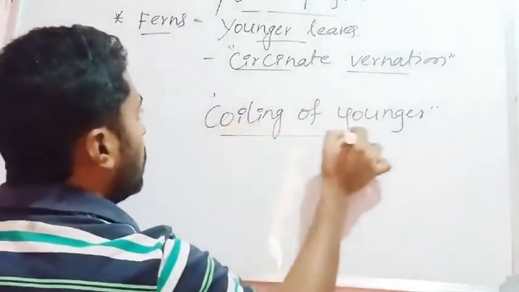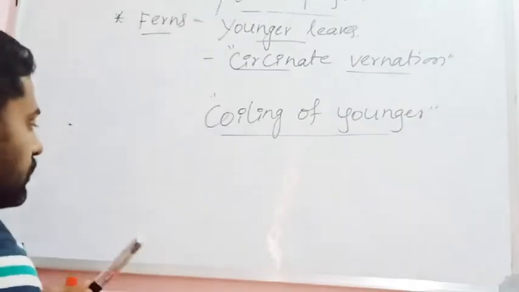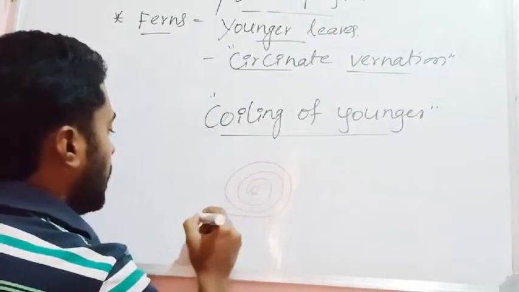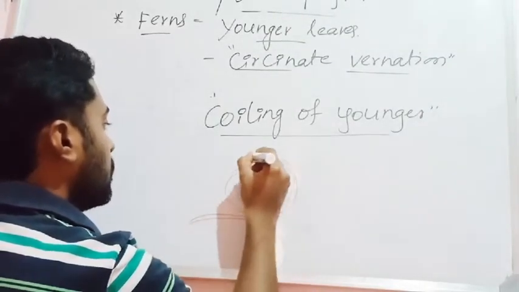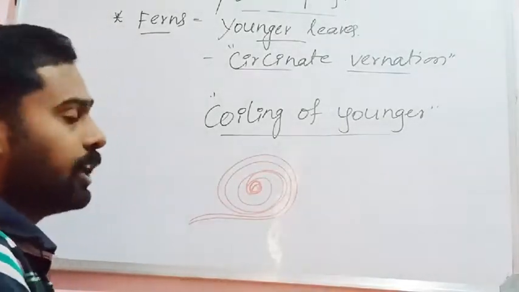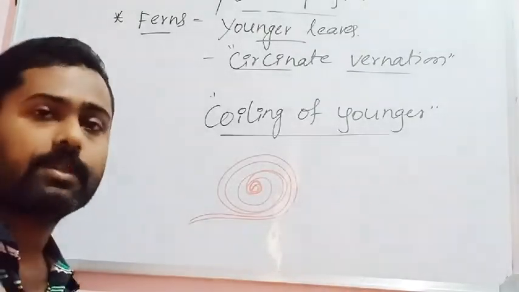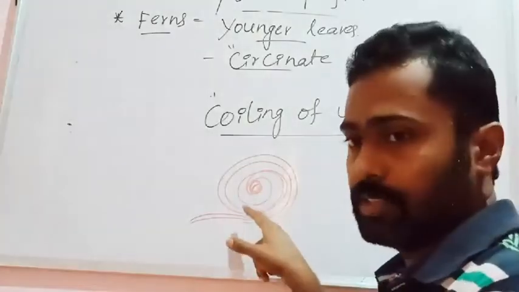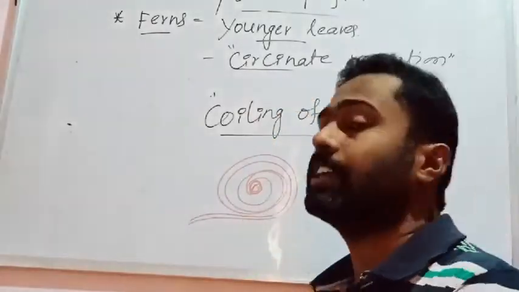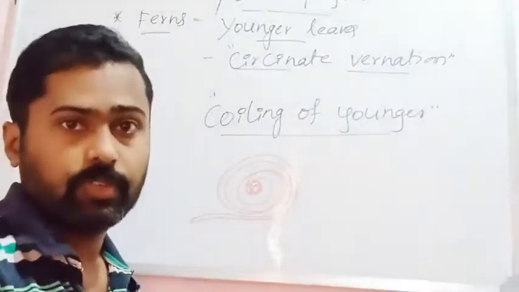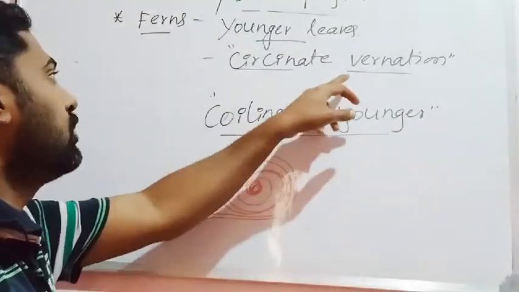You might have seen it in images. Go to Google and check circinate vernation, where you will see various images showing coiling of younger leaves like this. The younger leaves in pteridophytes, especially in ferns, the advanced members of the pteridophytes, show coiling like this. Later, when the leaves start maturing, they unfold and enlarge. But the younger leaves show coiling like this. Coiling of younger leaves is what is called circinate vernation. That can be seen in advanced pteridophytes, especially in the members of ferns.